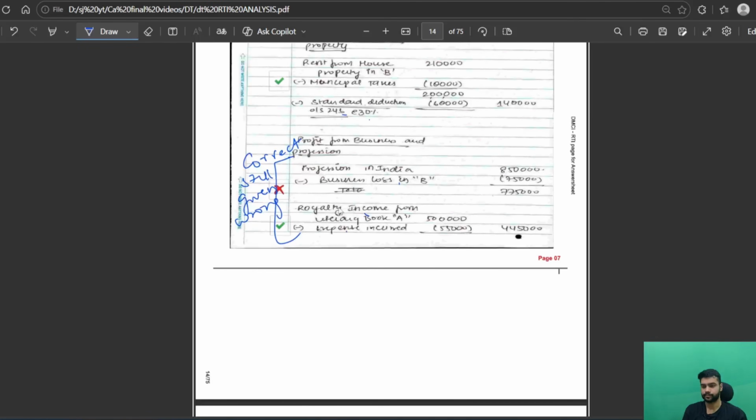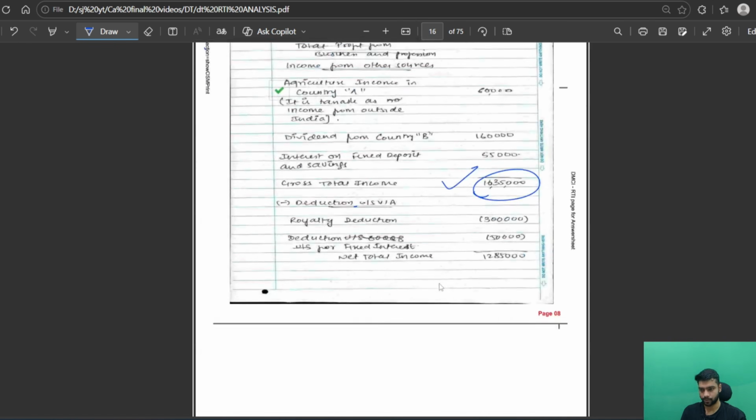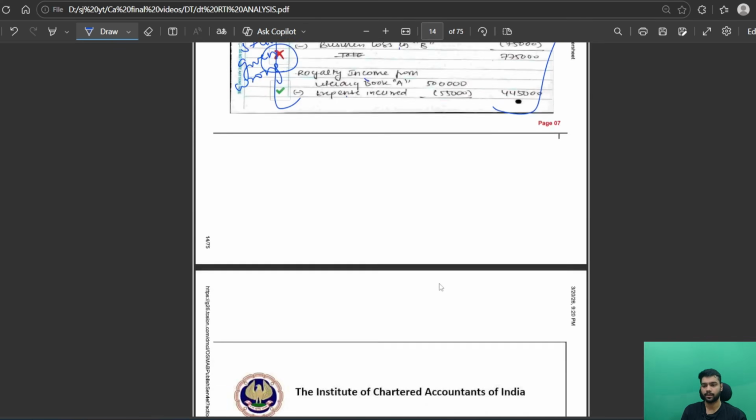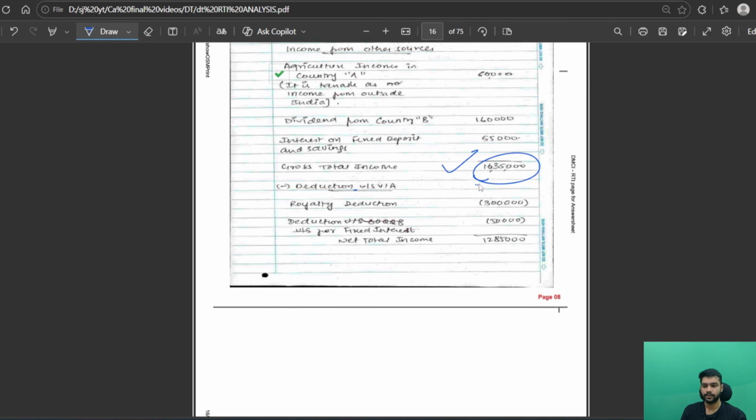Now, as you can see here, the examiner has cut this point, and genuinely speaking, this is very logical because this is the correct answer. I will just show you the total. I have not made the total, but the final answer here is matching with my suggested answer. But I don't know why he cut my marks in this.